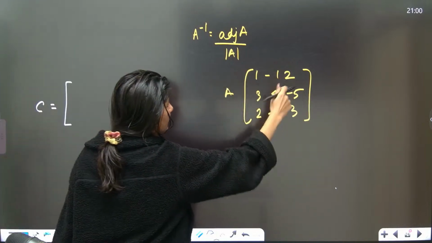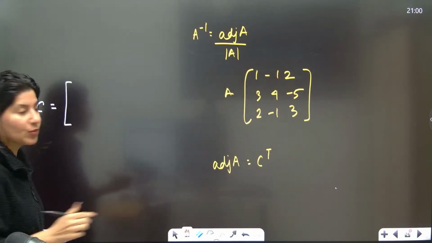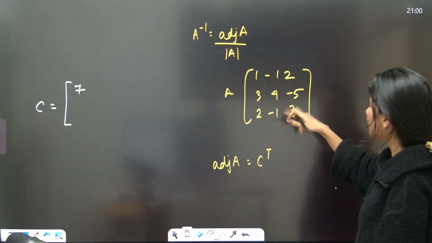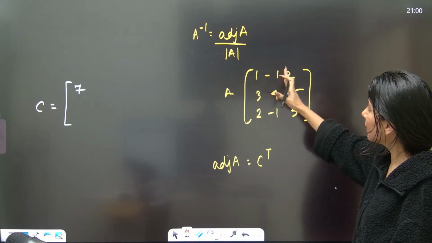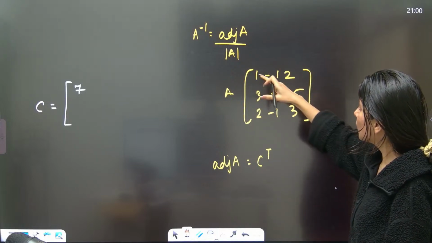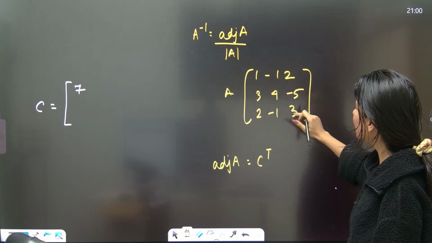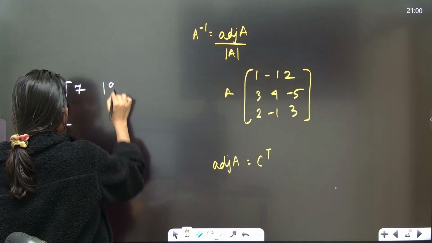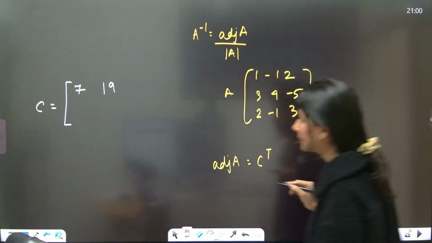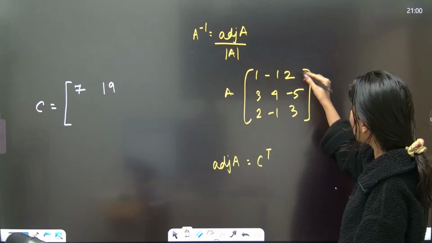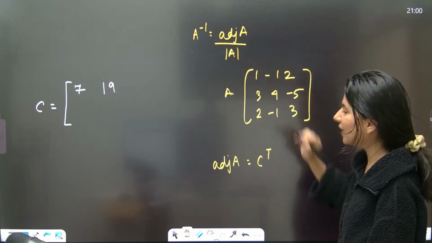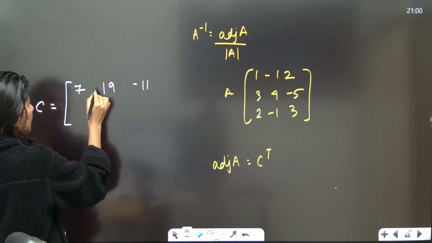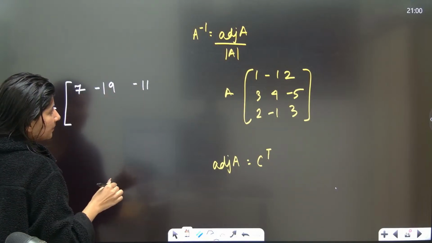So now, 4 3s are 12 minus 5. 12 minus 5 is 7. Correct? Then we are having this. So the cofactor of minus 1 will be 3 3s are 9 plus 10, so 9 plus 10 is 19. Then we are having 2. So minus 3 minus 8 is minus 11. Change the sign to plus. This is minus. Then this is the same sign.